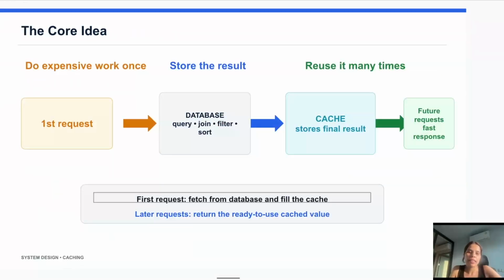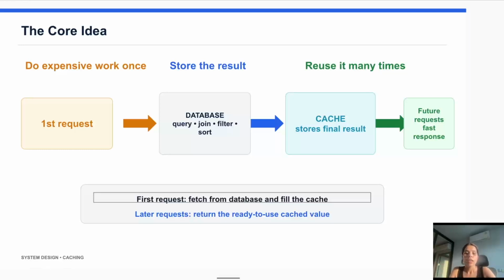The core idea of caching is very simple. In caching, we do expensive work once, store the result, and reuse it multiple times. Suppose an application needs to fetch product details from our database. The database may need to perform queries, join multiple tables, filter the result, and then return the final response. If the same product is requested thousands of times, why should the database repeat the same work again and again?